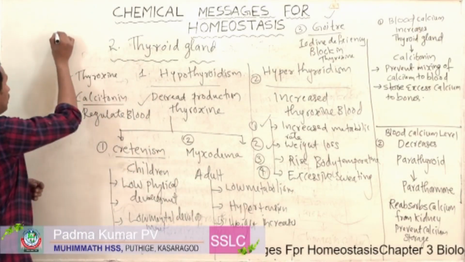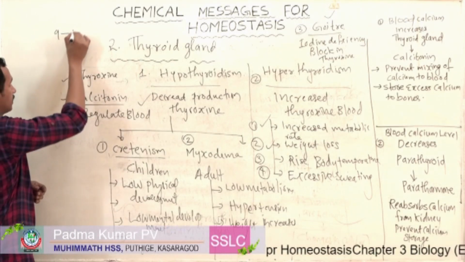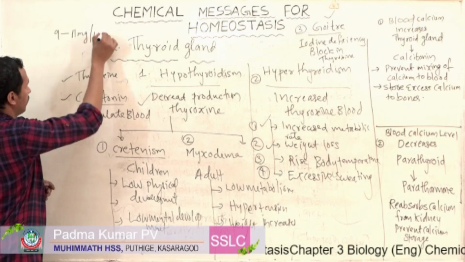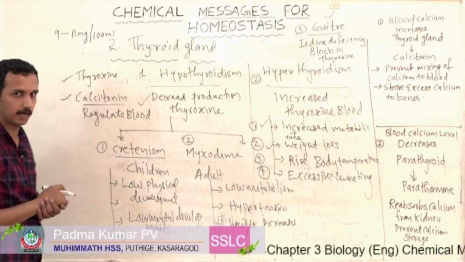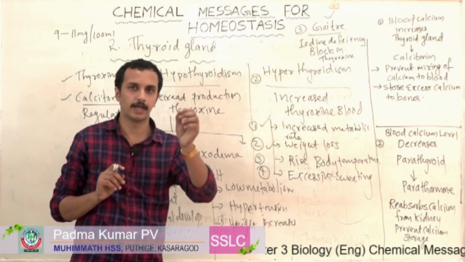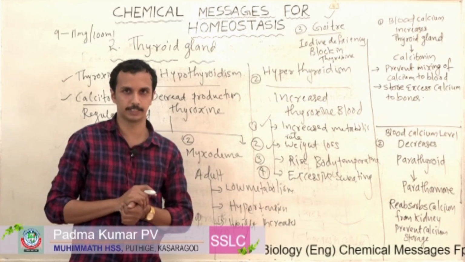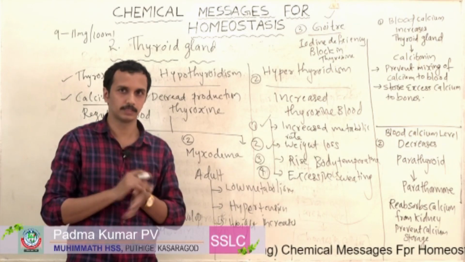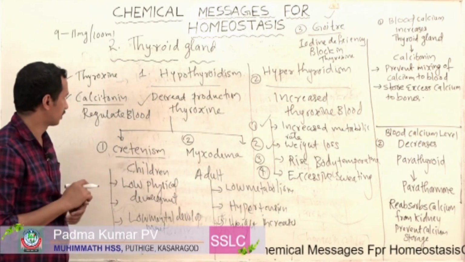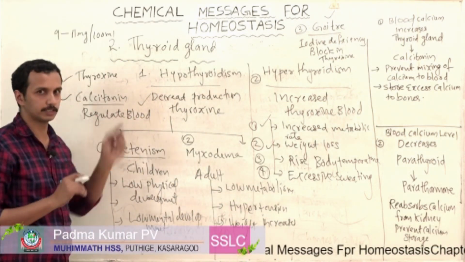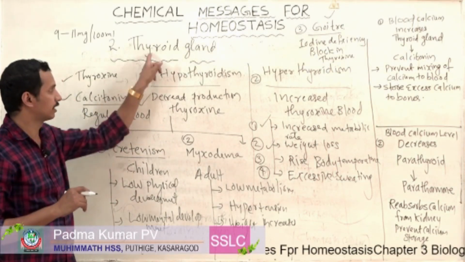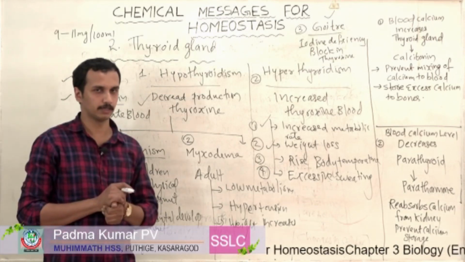Usually, what is the normal range of blood calcium level? That is 9 to 11 milligram per 100 ml of blood. Okay, if you take 100 ml of blood, you will get 9 to 11 milligram of calcium. So there is a calcium balance in our body. It is performed by a hormone known as calcitonin. Who secretes this hormone? It is secreted by our thyroid gland.